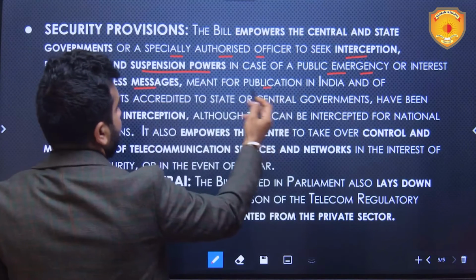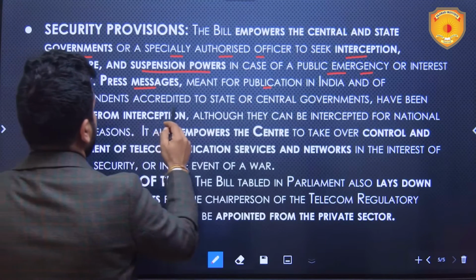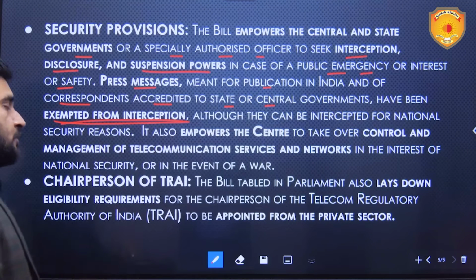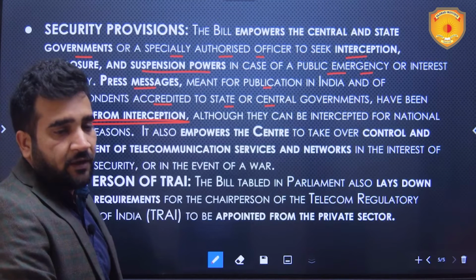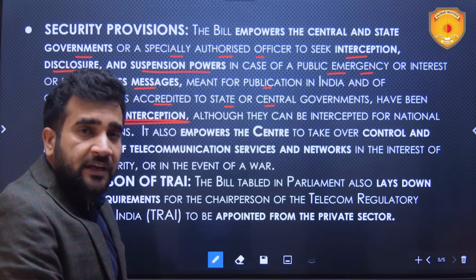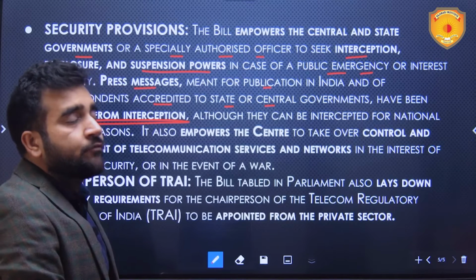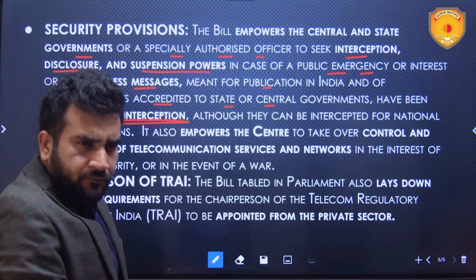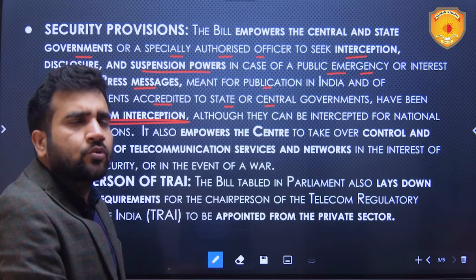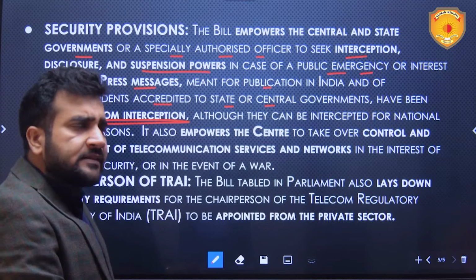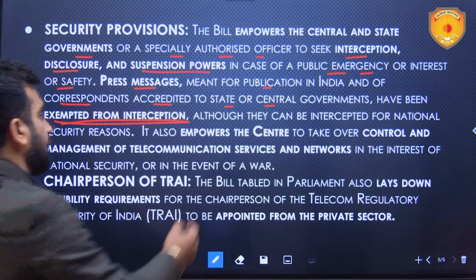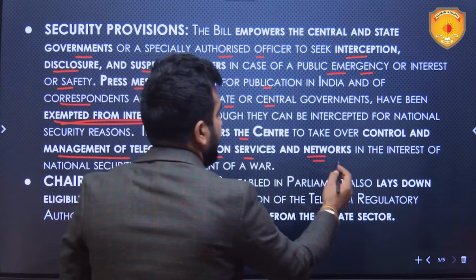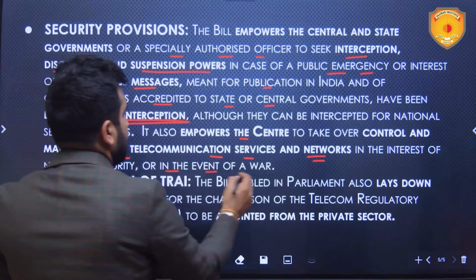Press messages meant for publication in India and of correspondents accredited to state or central governments have been exempted from interception. They will not be intercepted. Basically, only those press messages which are being sent by government-accredited correspondents, press houses like ANI, or Press Trust of India, PTI, or Doordarshan, those will not be intercepted, else others will be intercepted. It empowers the center to take over control and management of telecommunication services and networks in the interest of national security or in the event of a war.